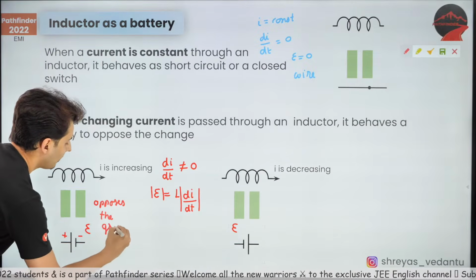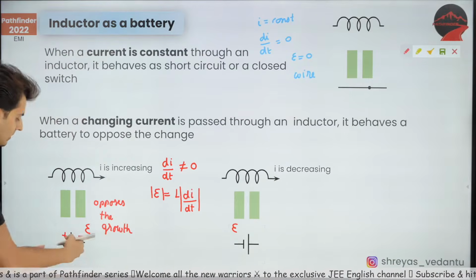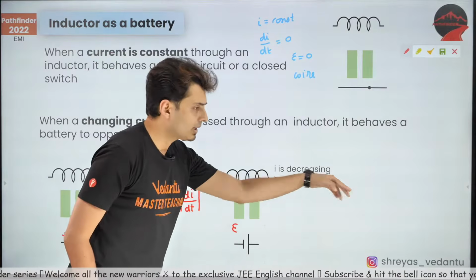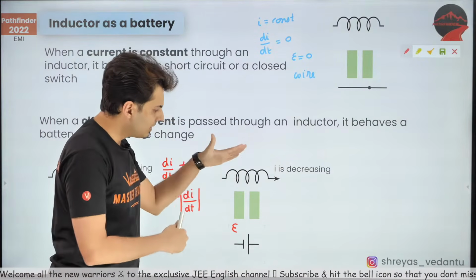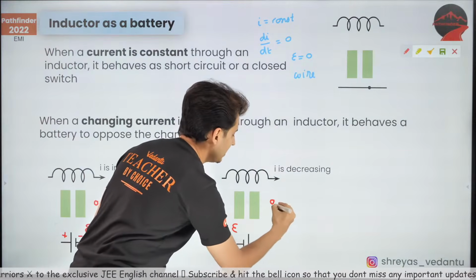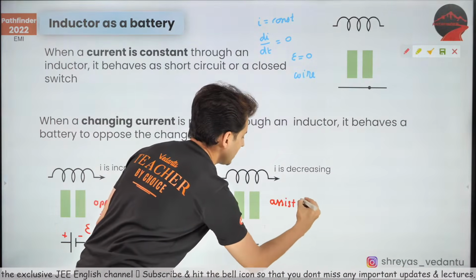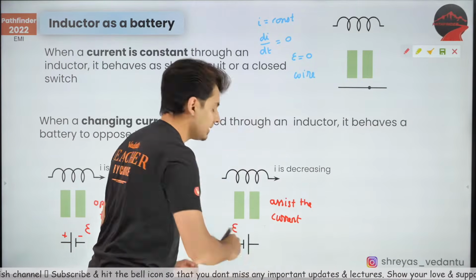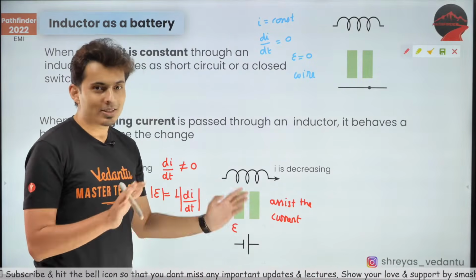That's why it is opposite to the current. Okay, you can see that. But here the current is dying. Like it is going this way, the current is decreasing. So it will support, it will assist the current. Here it will assist the current. But remember, in both the cases it is opposing the change. It is always opposing the change.